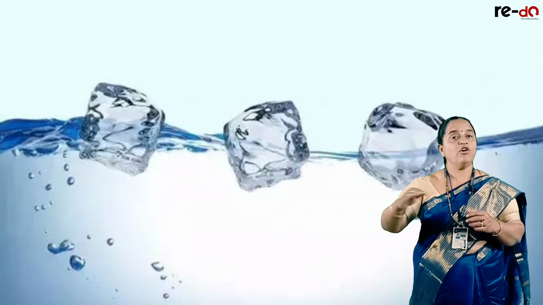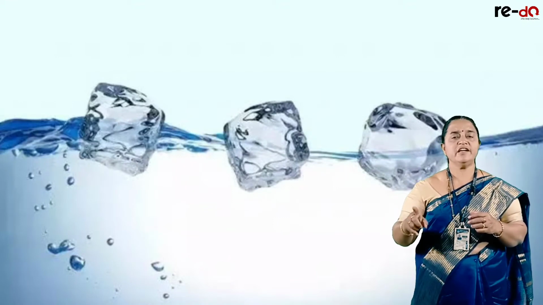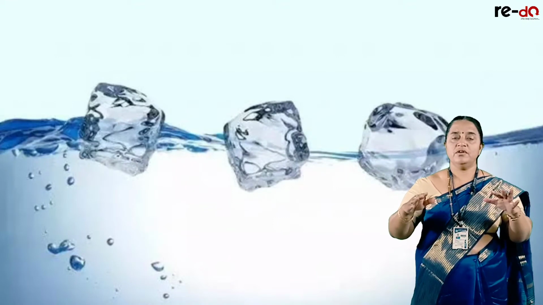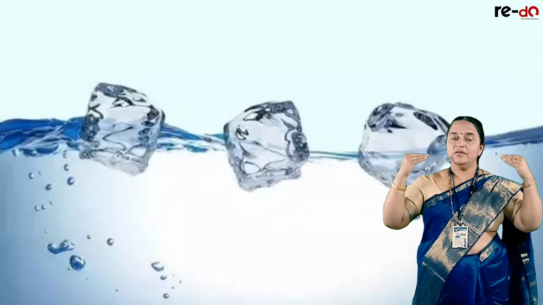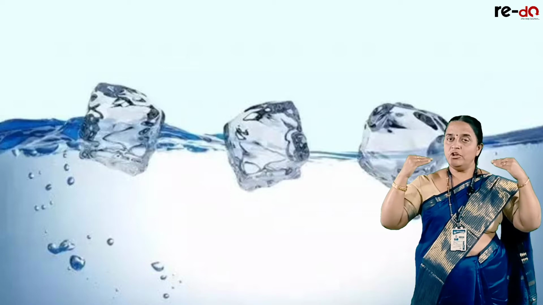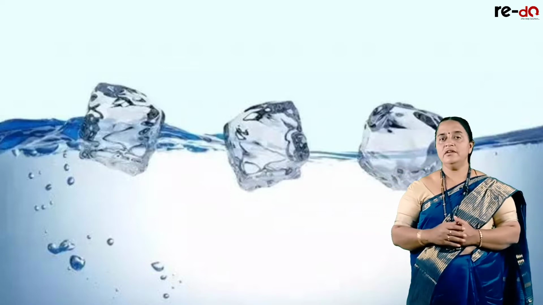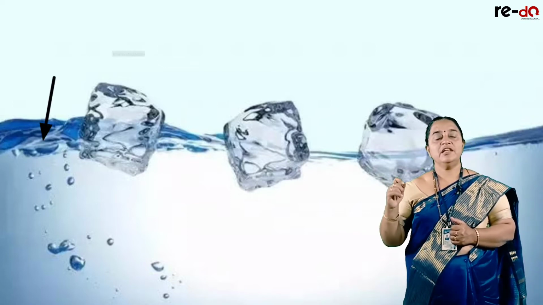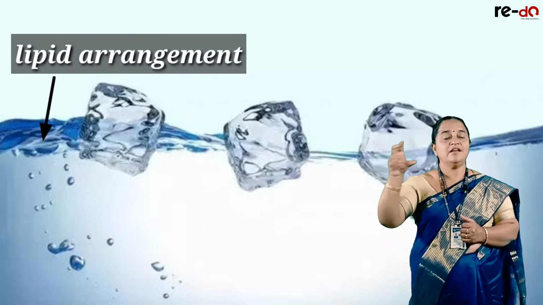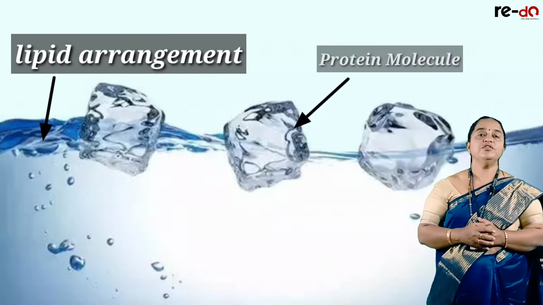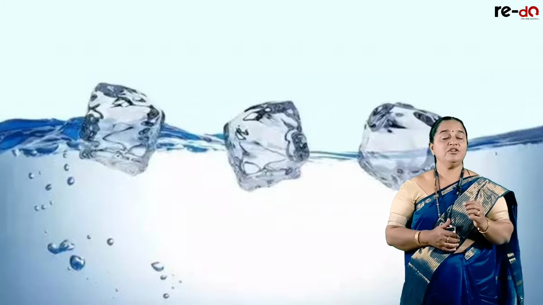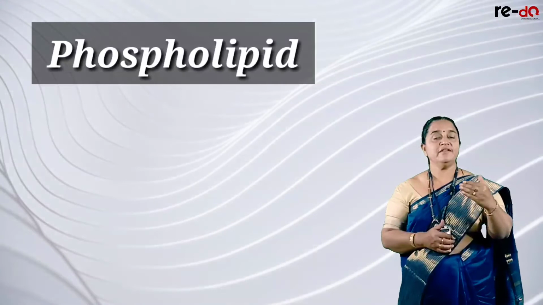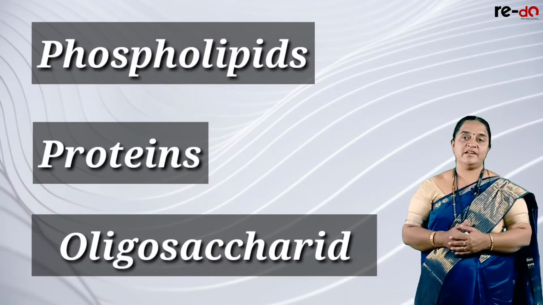If you throw thermocol balls or ice blocks in water, they will not sink down. They just float on their own on the surface. So when you are looking at the surface of this water, the water refers to the lipid arrangement, and the thermocol balls or ice blocks refer to protein molecules. This is the best example to understand the arrangement of phospholipids, proteins and oligosaccharides.